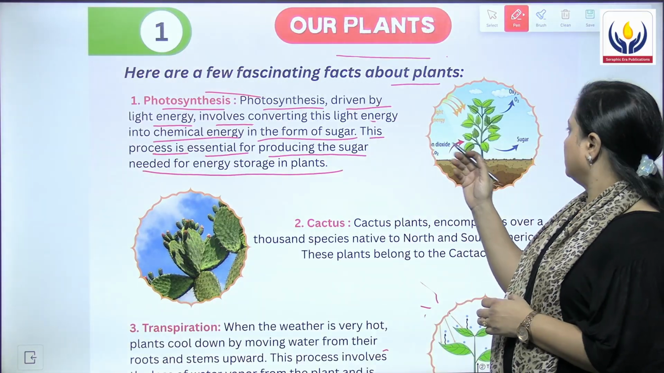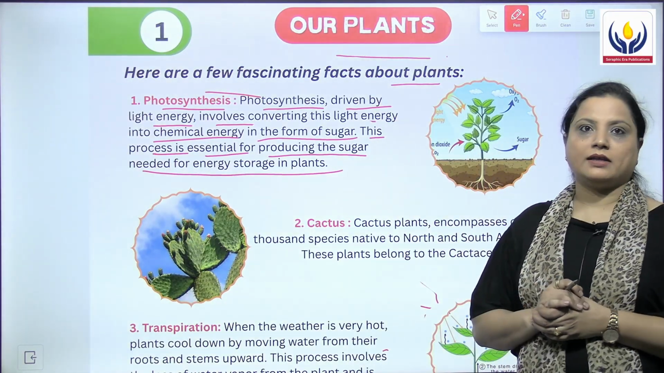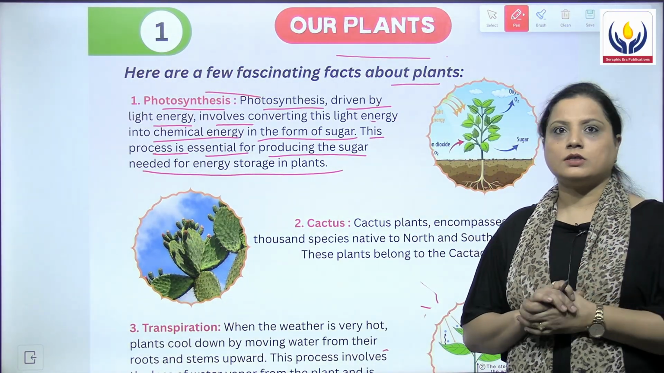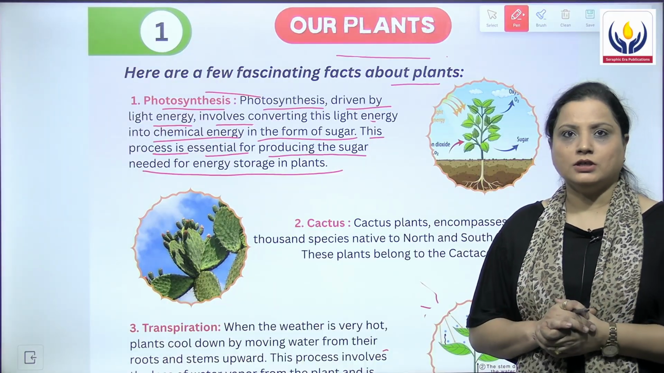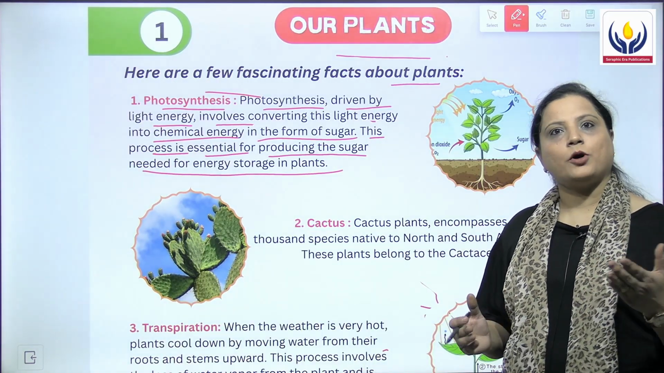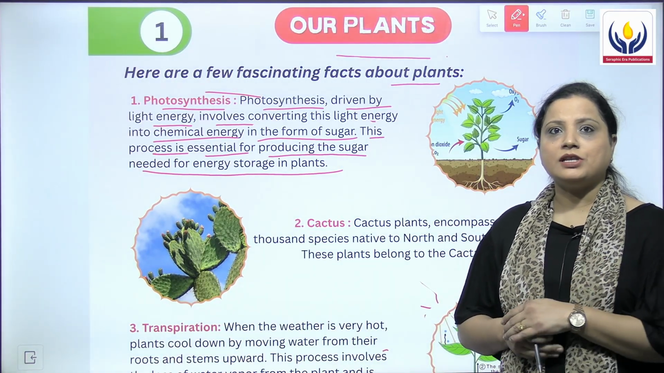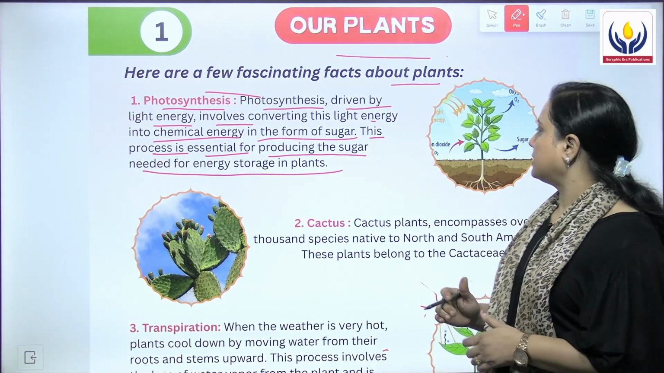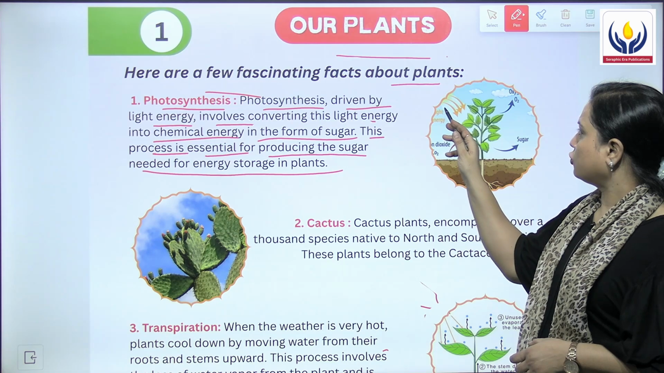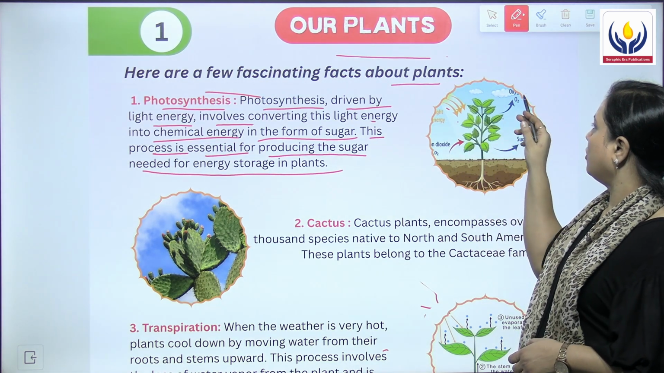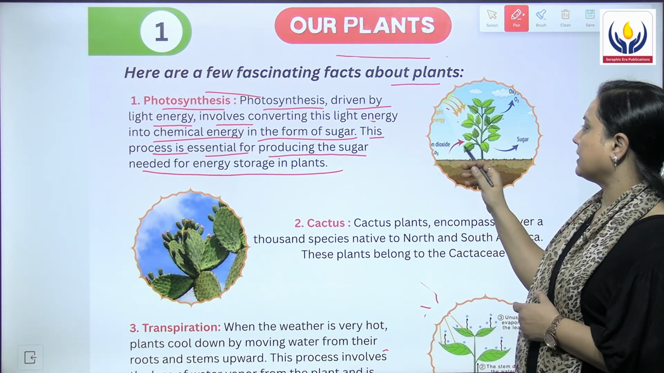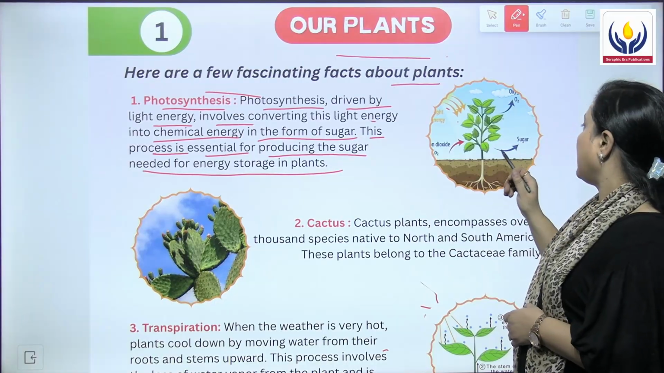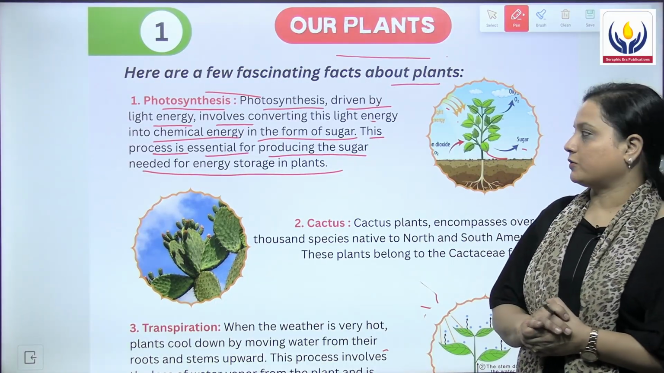And thus this is the process. What do we gain? The plants gain glucose and release oxygen gas, which is important for us as we breathe in oxygen. So this was all about photosynthesis. Here in the picture, they are showing you the light energy and the giving out of oxygen gas. They are taking in the carbon dioxide gas and they are releasing sugar also.